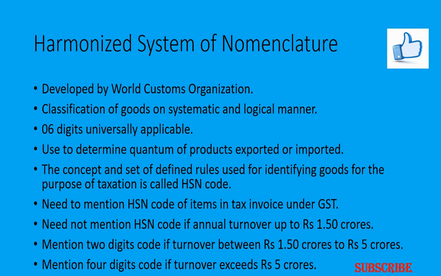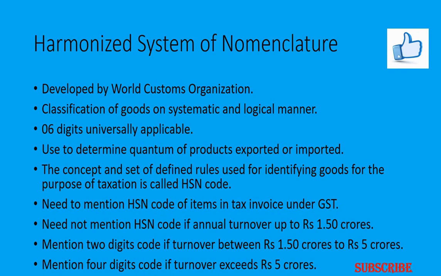The concept and the set of defined rules used for identifying goods for the purpose of taxation is nothing but the HSN code. This HSN code will be applicable in India after implementation of the GST, and India has already been using the HSN system in the central excise and customs regime.